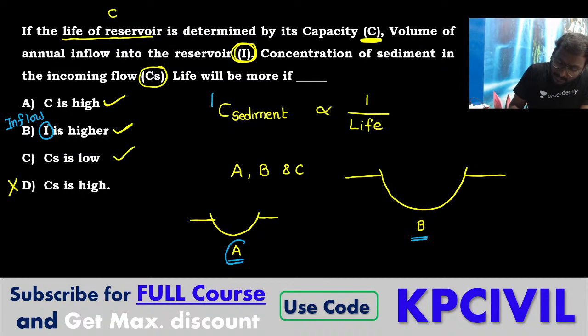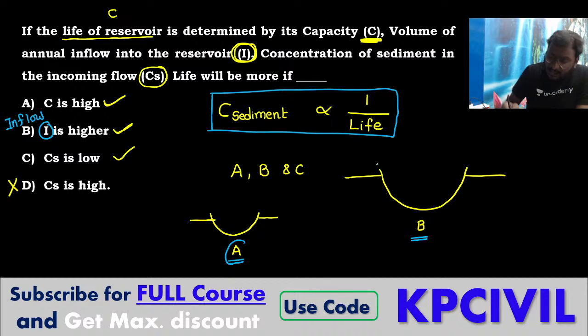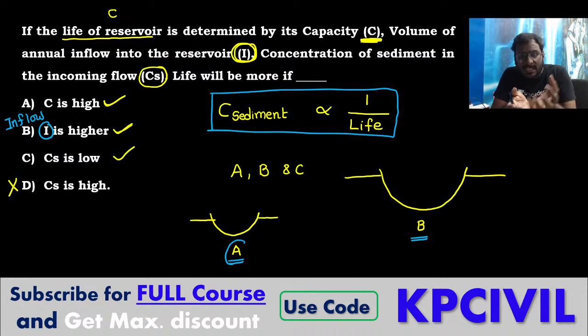But when coming to the sediment concentration, if the reservoir is huge capacity, it can provide more surface area for settlement of sediment. More sediment is going to be settled, so reservoir life will be reduced. A bigger reservoir provides higher surface area.